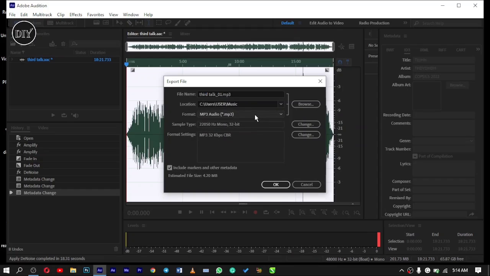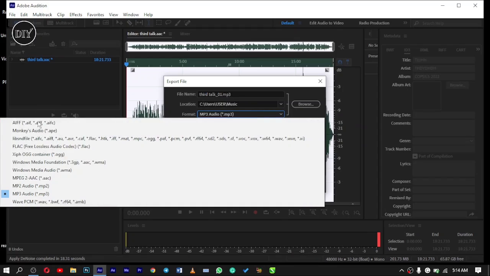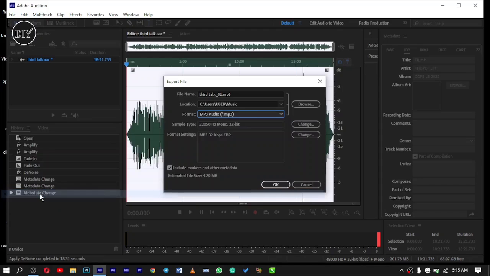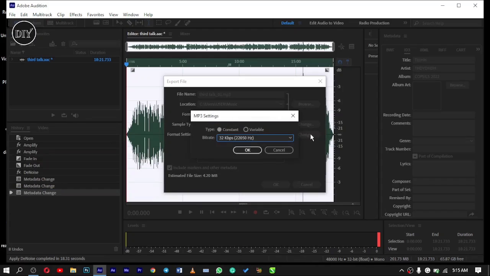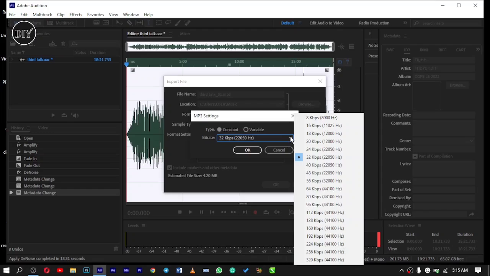If you want to change the format, you can click here and change the format to MP3. It's originally on ACC here, so you can change it to MP3 here, and then choose the format setting. So if it's music, you choose between this 128 and 160 kilobit per second.